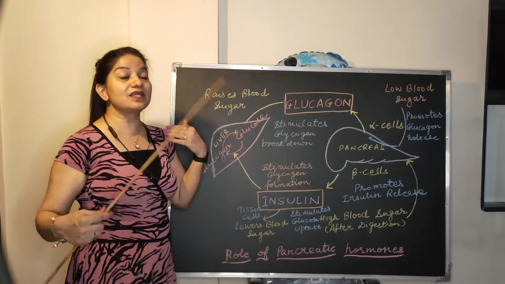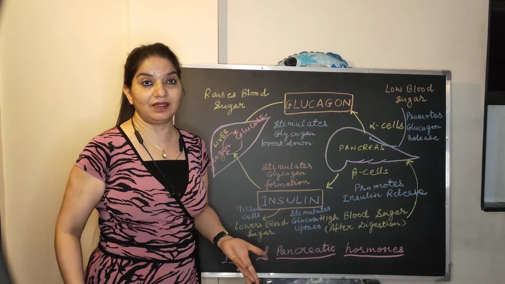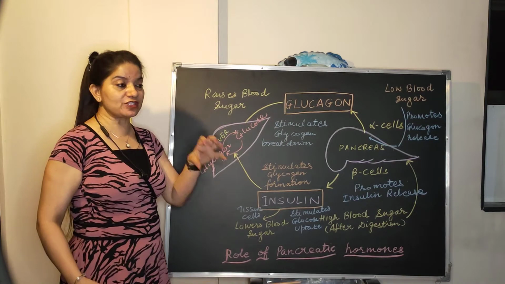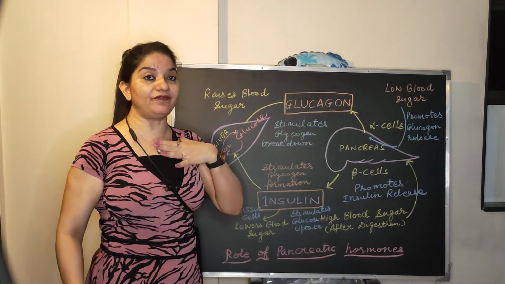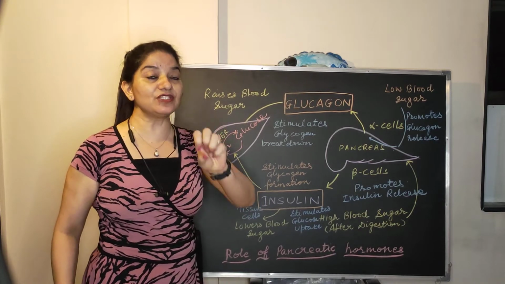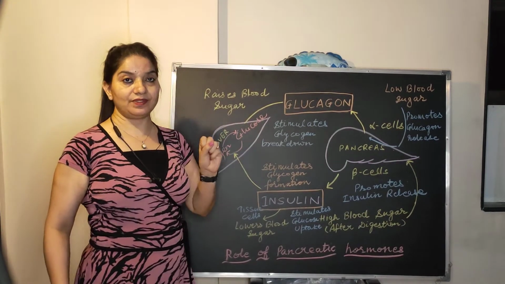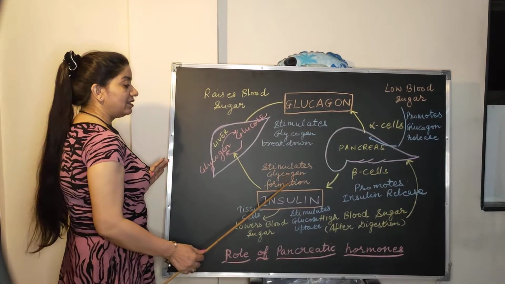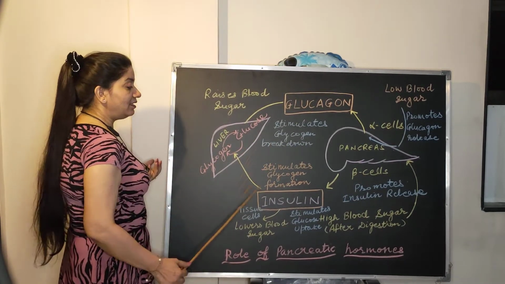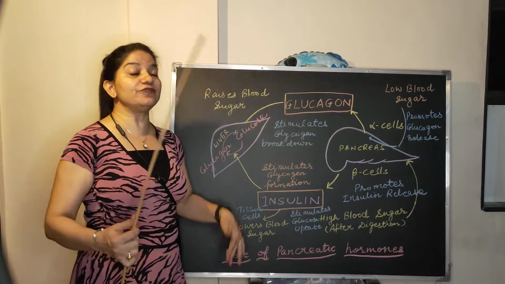First of all, it stimulates the glucose uptake by the tissue cells or by various different body cells. So whatever amount our body requires for glucose utilization, that much glucose is taken up. And second, the excess of glucose stimulates the glycogen formation.